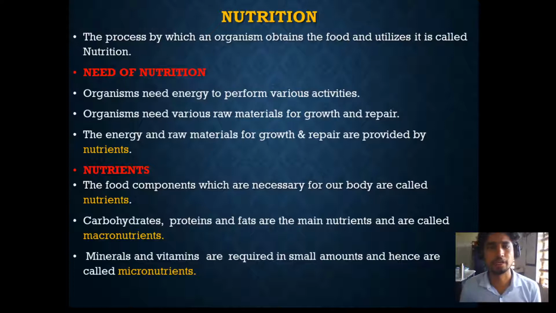Besides this, we also need nutrition for growth and repair functions. And we have discussed what nutrients are. These are the food components which are necessary for our body. Based on the amount of nutrients that we consume, there are two types: macronutrients and micronutrients. Macronutrients are needed in larger quantity. Carbohydrates, proteins, and fats are the main nutrients required in larger quantities, so they are called macronutrients. Minerals and vitamins are required in smaller quantities, so they are micronutrients.